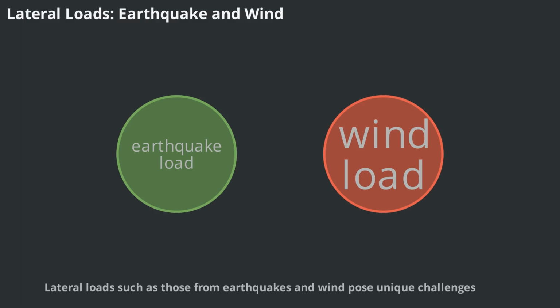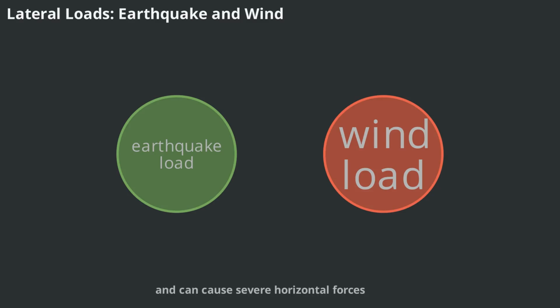Lateral loads, such as those from earthquakes and wind, pose unique challenges. Earthquake loads result from ground motion and can cause severe horizontal forces. Wind loads depend on the building's shape, height, and location. Both types of loads require careful consideration in design, especially in regions prone to seismic activity or strong winds. Failure to properly account for lateral loads can lead to catastrophic structural failures.